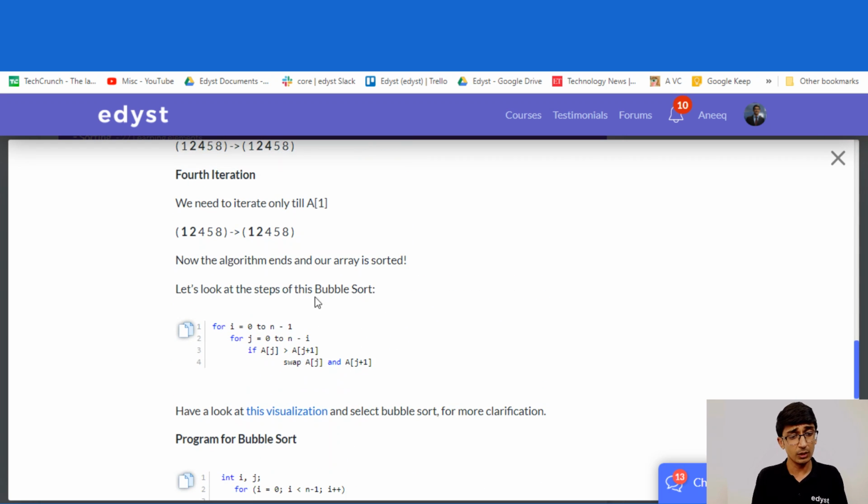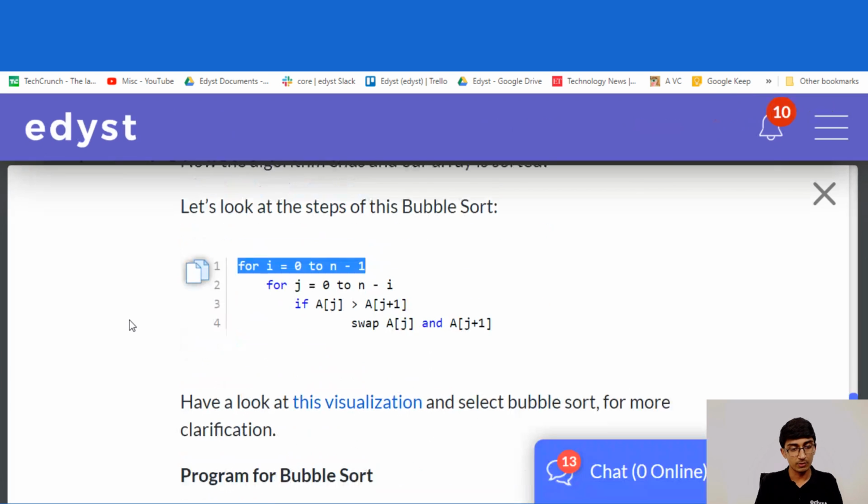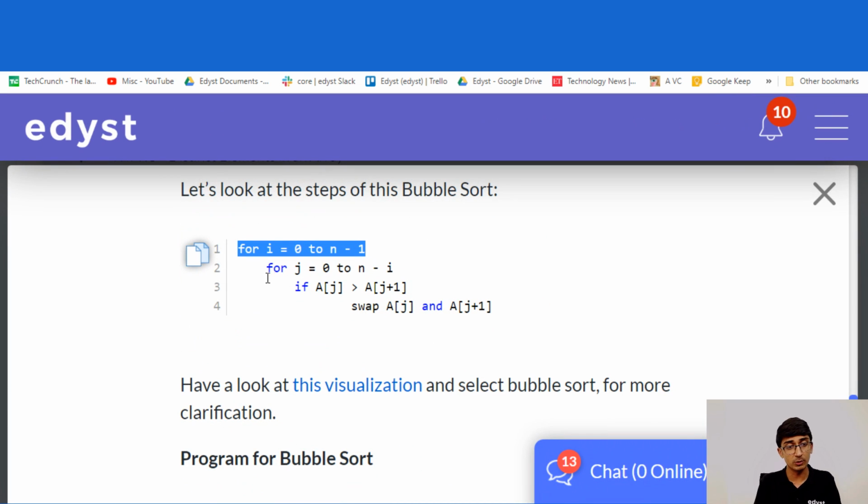But if you look at the logic for bubble sort, we have one for loop outside, we have one for loop inside, and then we do something with that. Just by looking at this, you can conclude that this will do n iterations, some number proportional to n. So what we have here is an order n square approach. So bubble sort is order n square.